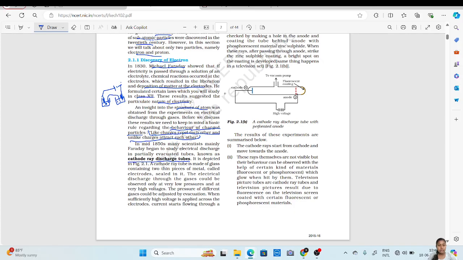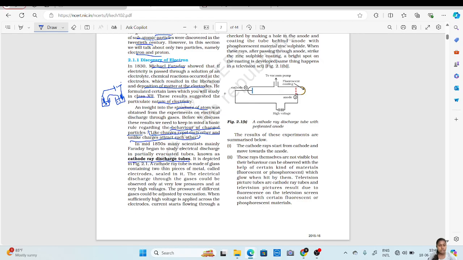The electrical discharge through the gases could be observed only at very low pressure and at a very high voltage. The pressure of different gases could be adjusted by evacuation.